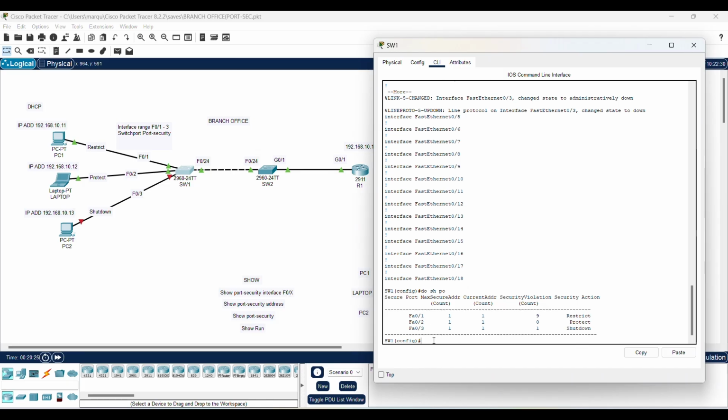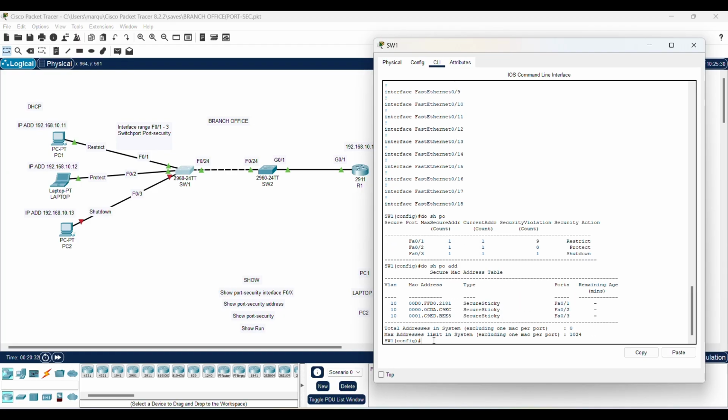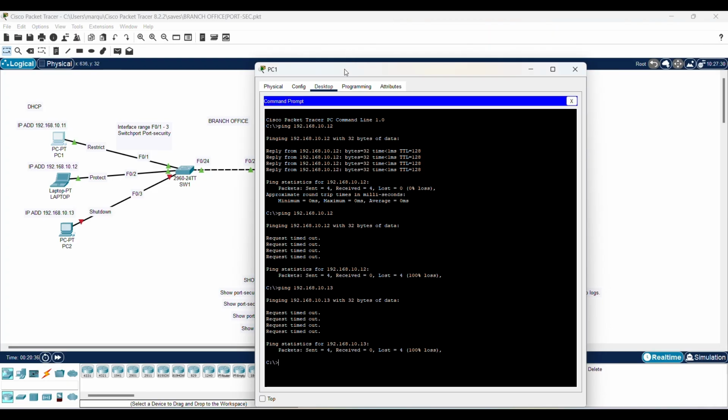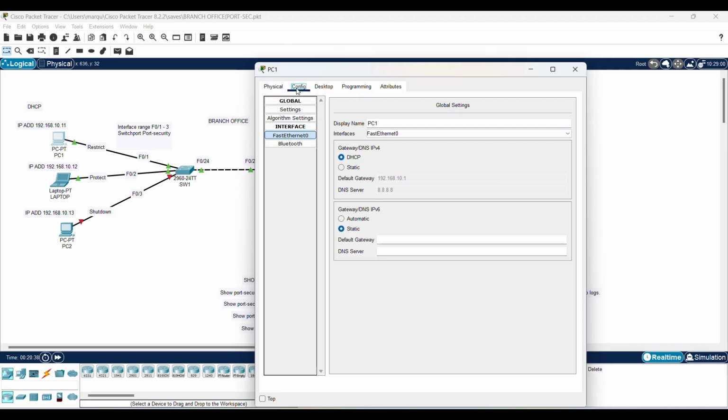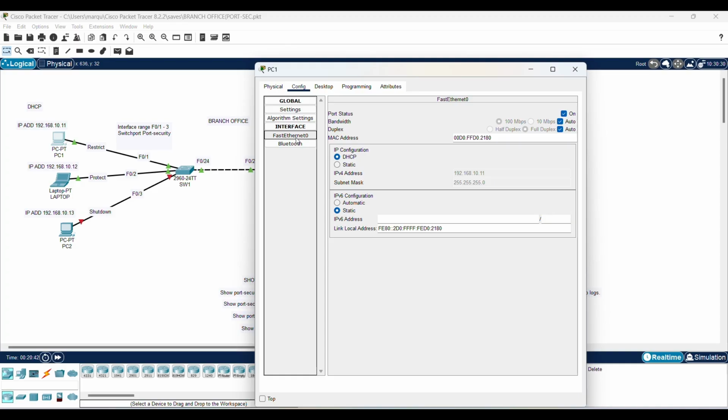Let's go with the other show commands. Do show port security address. Now with the MAC sticky, I'll go to PC1, for example. 2180, that's what I changed it to.